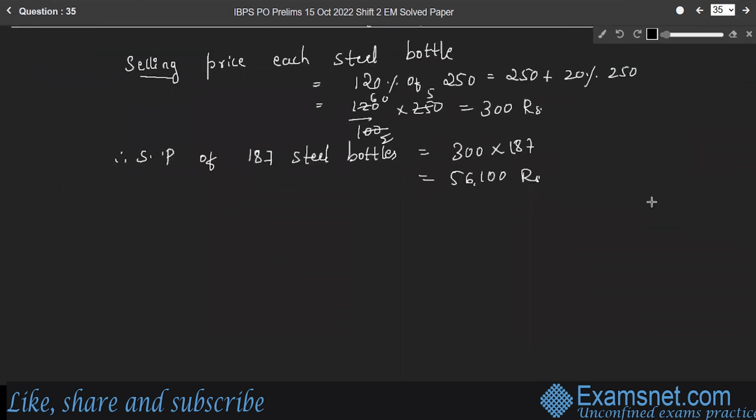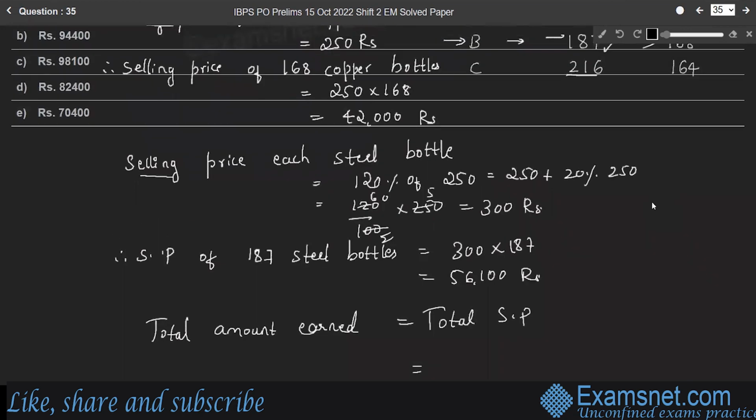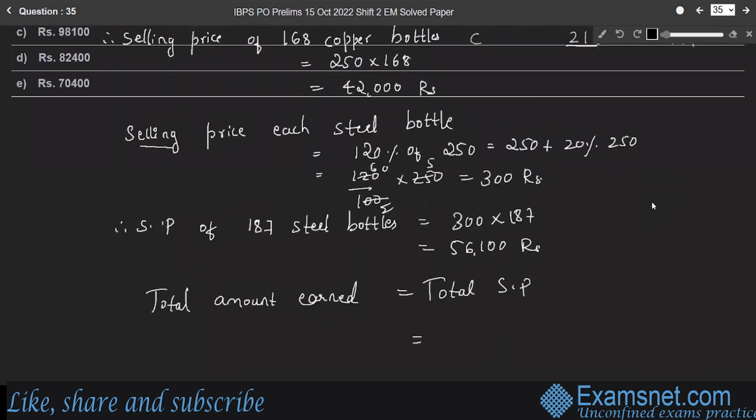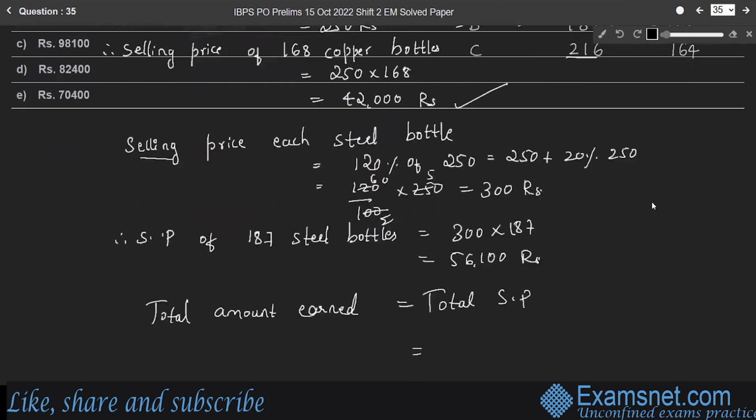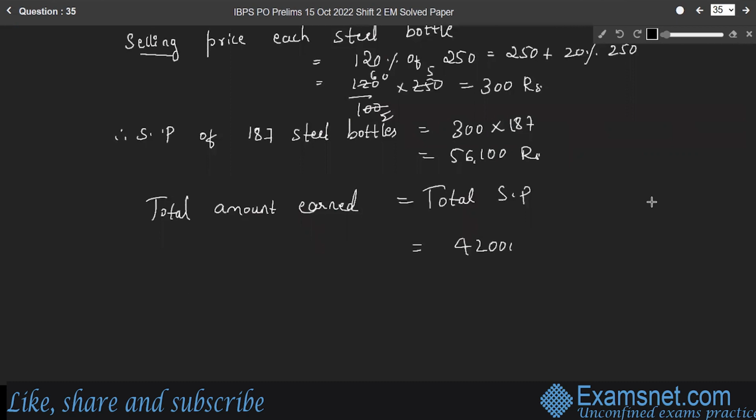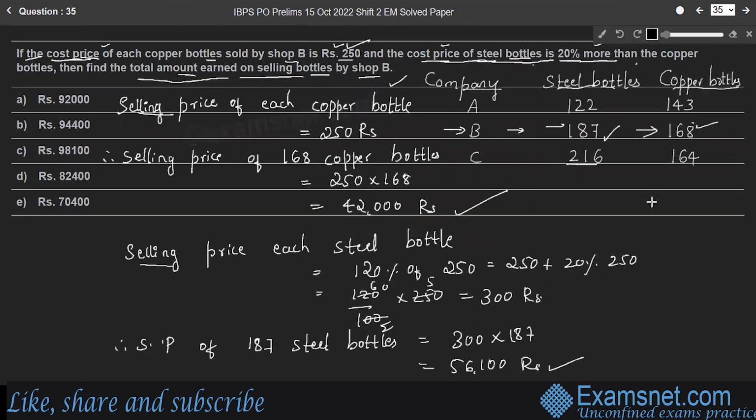So, total amount earned is equal to total selling price, right? Total selling price of both copper bottles and steel bottles. Here, selling price of copper bottles is equal to 42,000 plus selling price of 187 steel bottles, 56,100. You will get 98,100 rupees. Therefore, total amount earned is 98,100 rupees. Option C is the right answer.